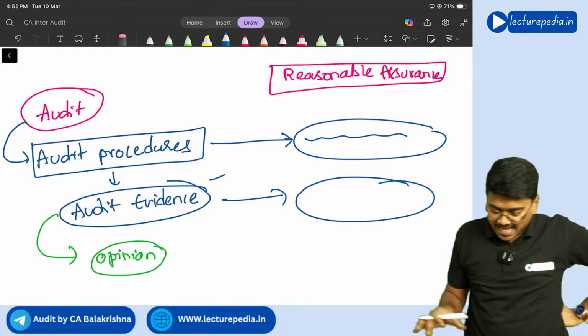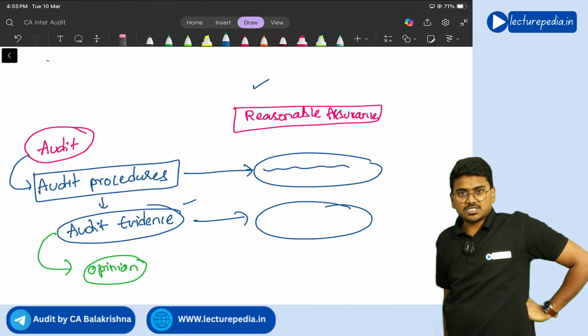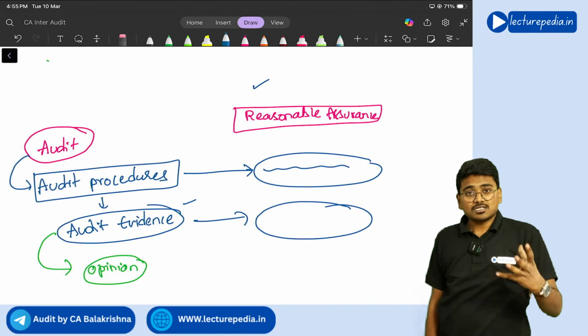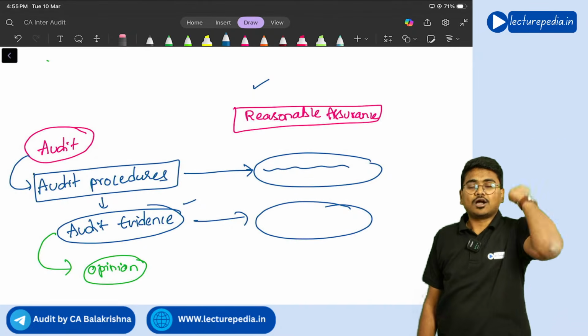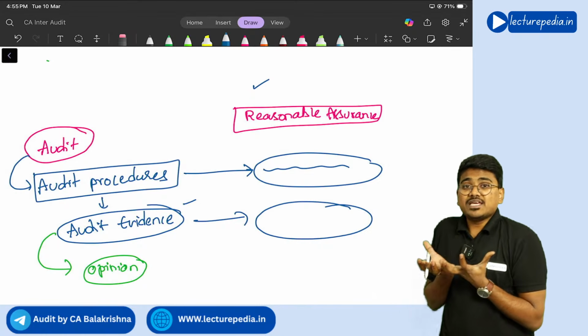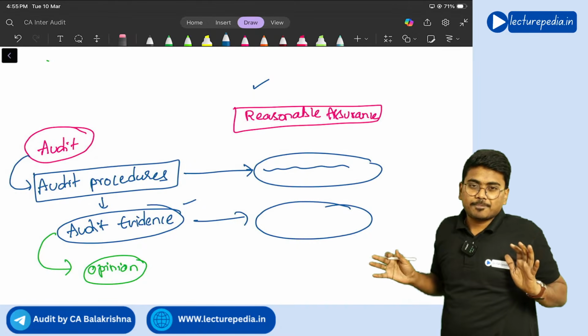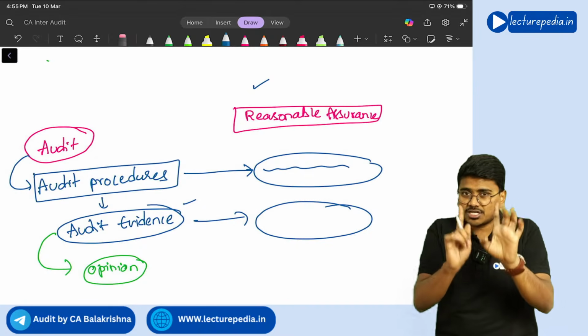So in fact, in case of audit, you will perform almost all the audit procedures, so that you will get complete audit evidence and be in a comfortable position to give reasonable assurance. Getting it? That is about reasonable assurance.